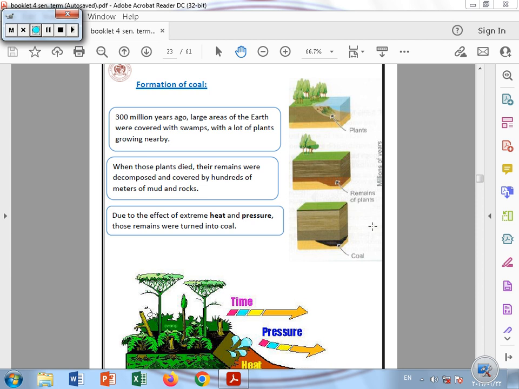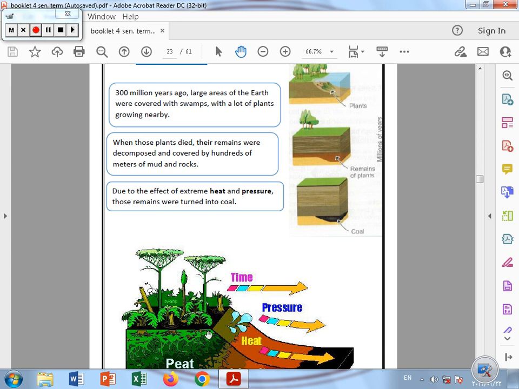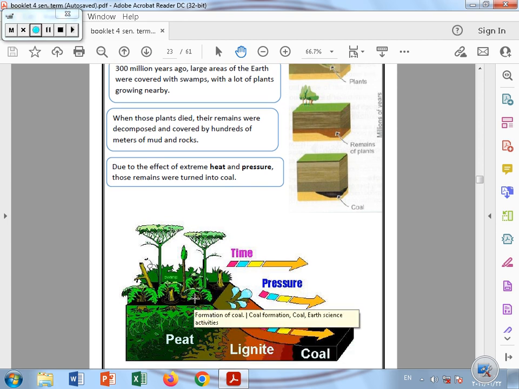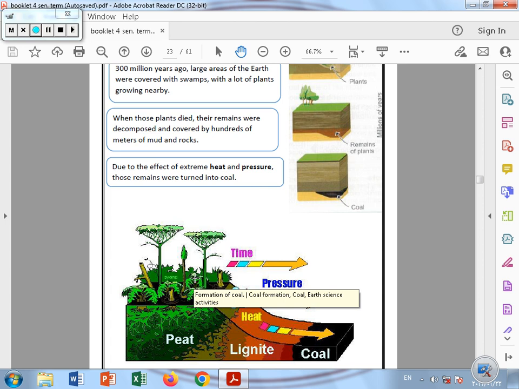Coal is a type of fossil fuel that is formed from the remains of dead plants. About 300 million years ago, large areas of Earth were covered with swamps, and a large amount of green plants were growing nearby. When those plants died, the remains were decomposed.